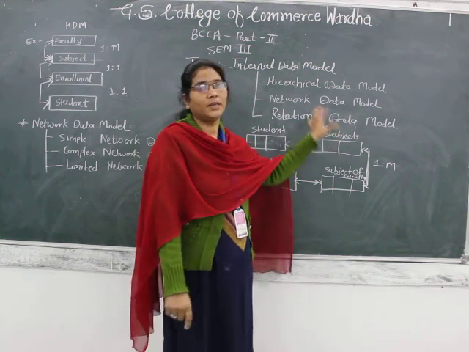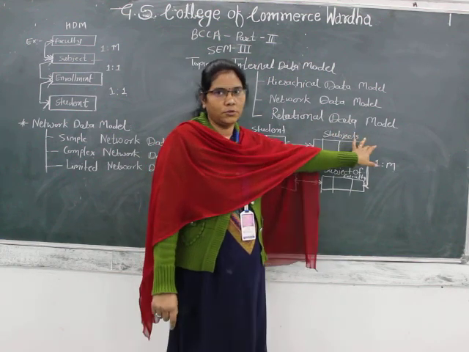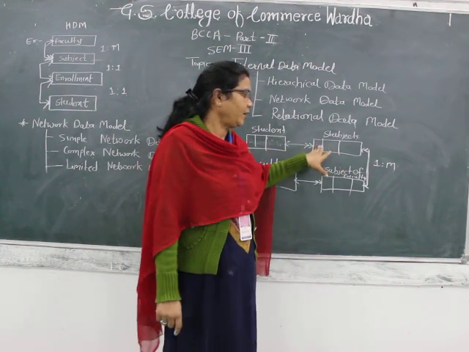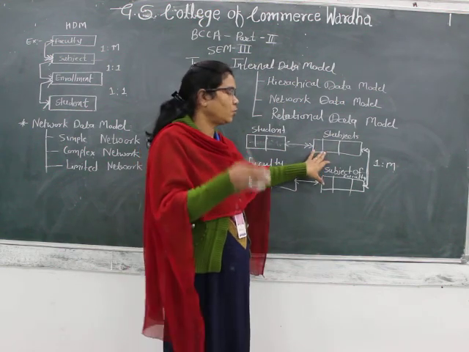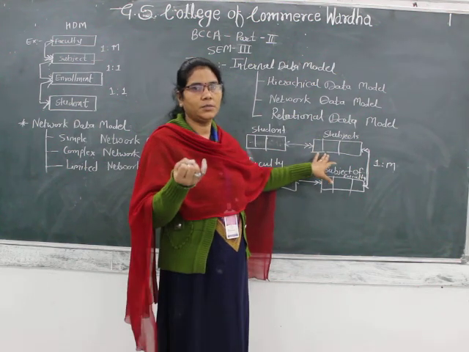Attributes like subject name and subject code are used for storing the data of that entity.